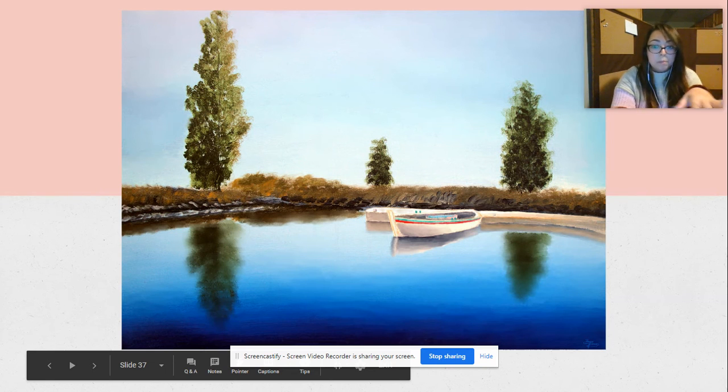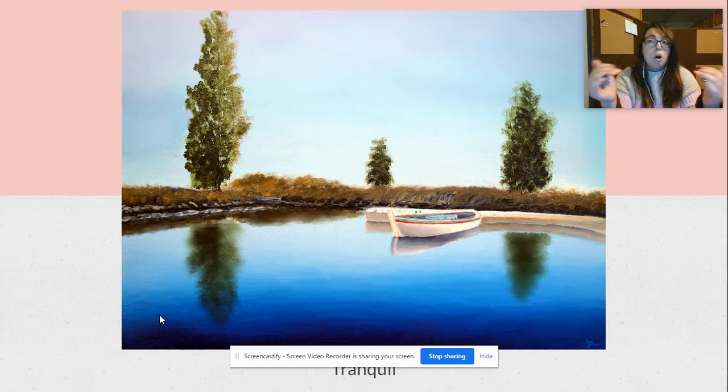There's no ripples. There's maybe some water movement because all water moves, but it's tranquil, it's calm. On the flip side, if you were to be in the boat on this lake and you felt that peace, you would be feeling a sense of tranquility.